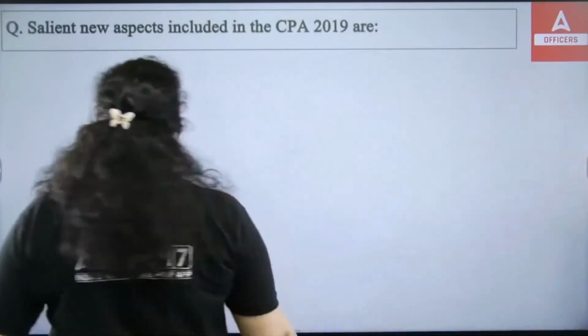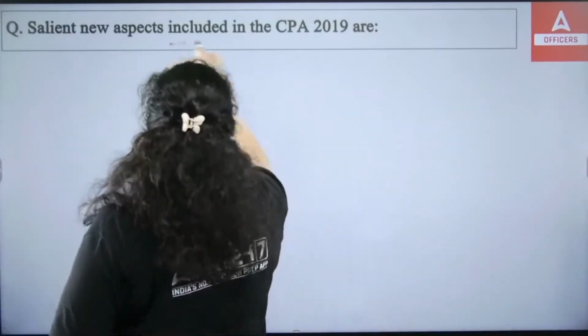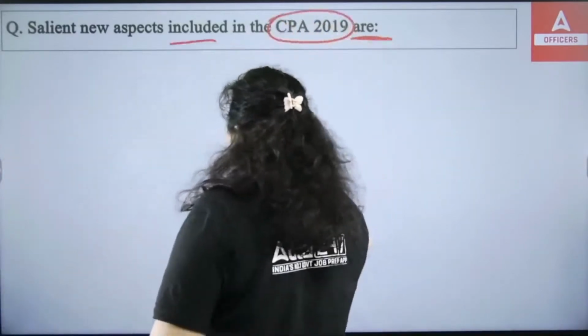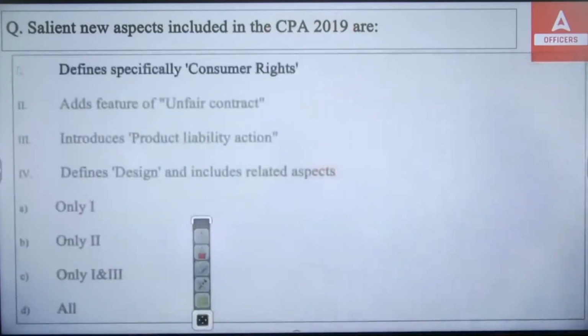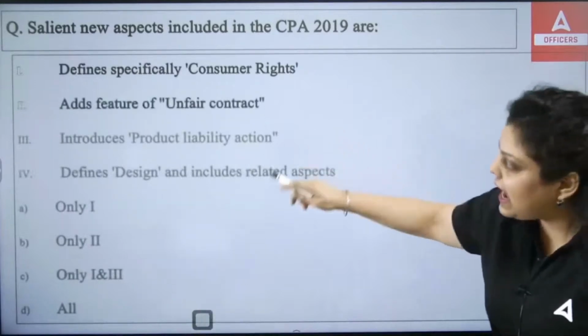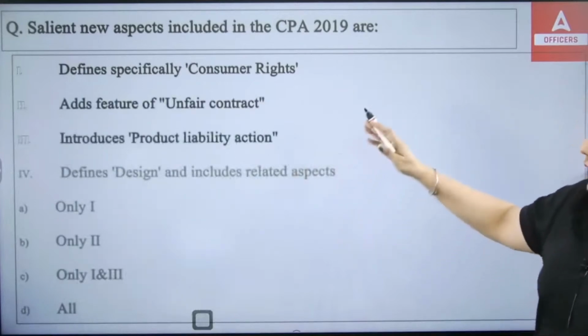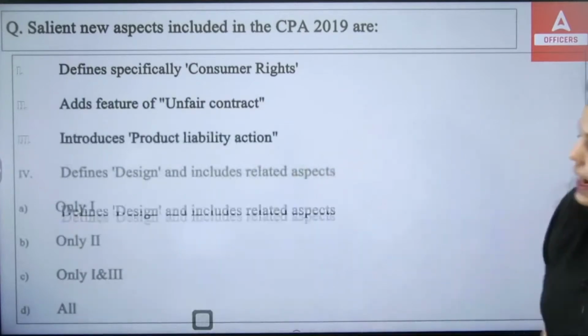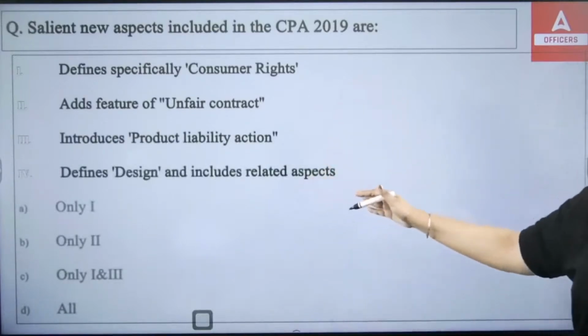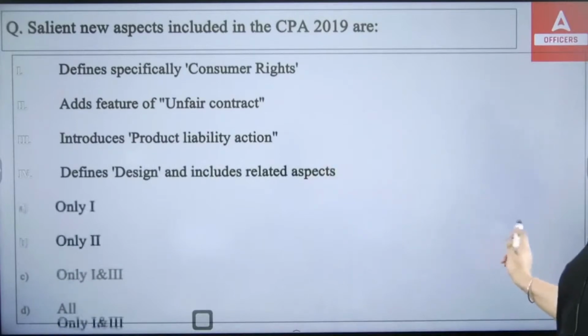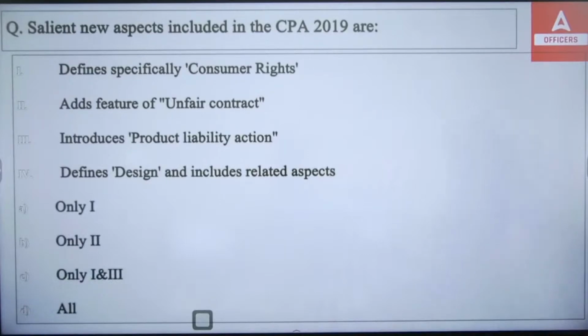Now, what are the salient features? The salient new aspects which have been included in the CPA Act 2019 are: first, it defines specifically consumer rights. Second, it adds features of unfair contract. Third, it introduces product liability action. And the fourth one, it defines design and includes related aspects. So these are the salient features given as options. Out of 4, which of the following is correct about the new aspects included in the CPA Act 2019?